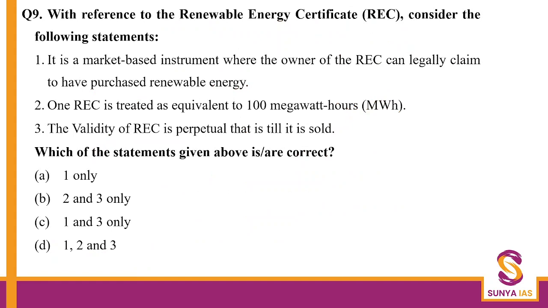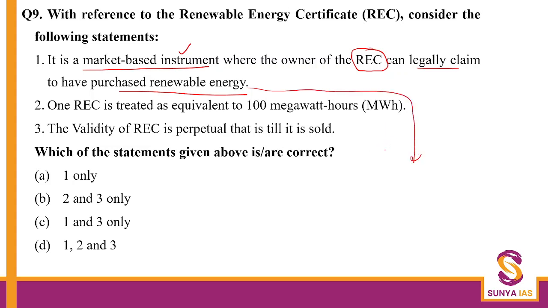Next question is on renewable energy certificates. These are market based instruments where the owner of a REC can legally claim to have purchased renewable energy. So that is true.